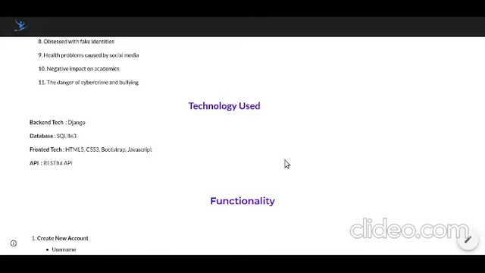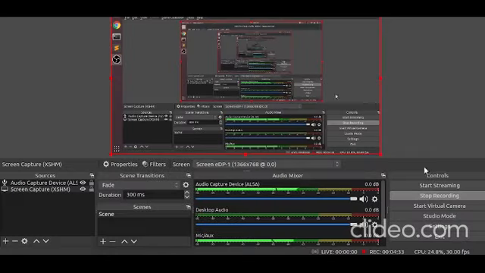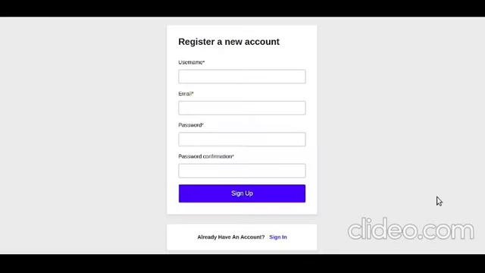Now I will explain my project working demo. First, you can create a new account using your email, username, password and confirmation password.